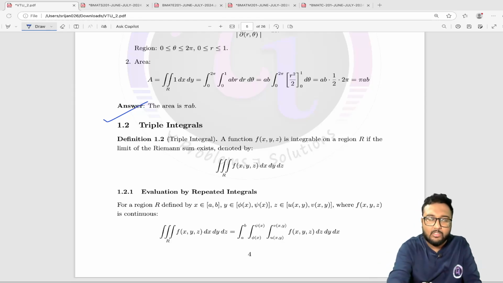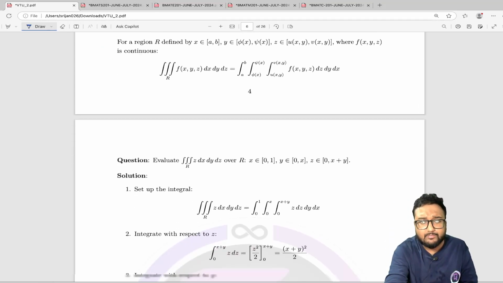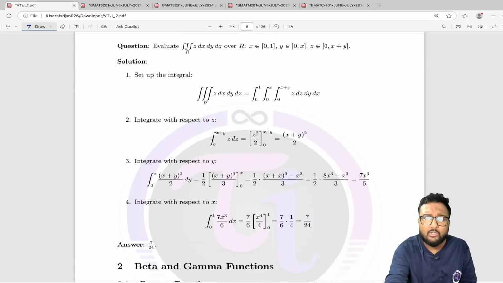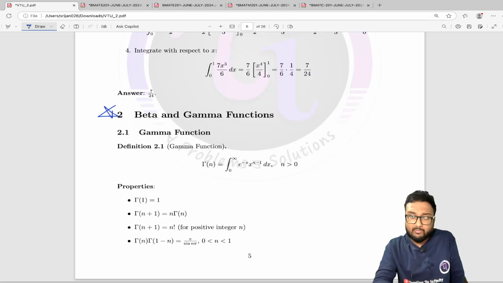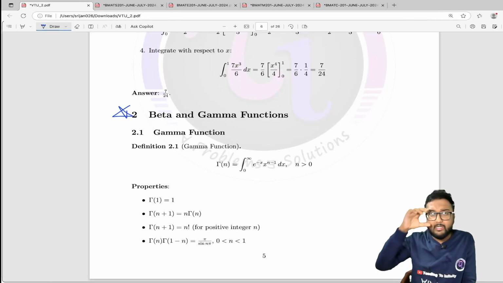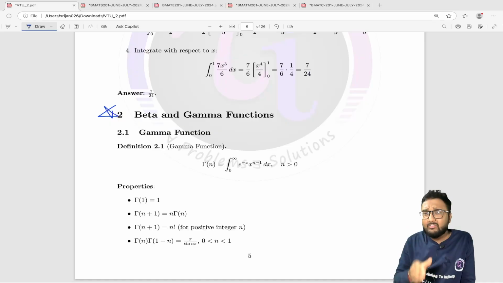Okay, so let us go forward. One question is there as well, to understand the concept and to link the things. Next we have one of the most important topics, and that is beta gamma function. Again, the dedicated lecture is there on beta and gamma function, in which you have the definition of beta and gamma function, the important properties of beta and gamma function, the proofs of the properties, as well as the most important questions, the previous year questions as well.